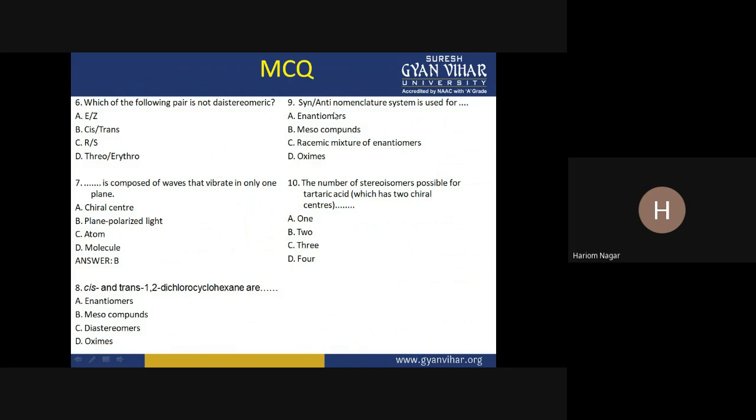And question number nine: the cis and trans nomenclature system is used for oximes. And the number of stereoisomers possible for tartaric acid, which has two chiral centers, right? For the two chiral centers containing tartaric acid, the stereoisomers possible are three. Two are an enantiomeric pair and one is the meso compound. Okay.